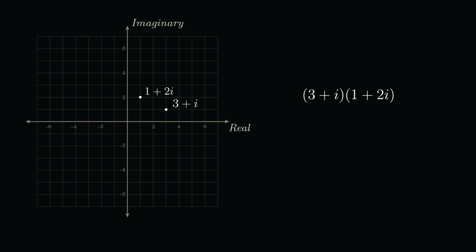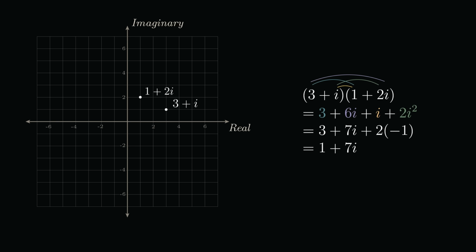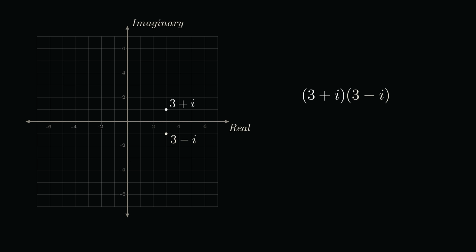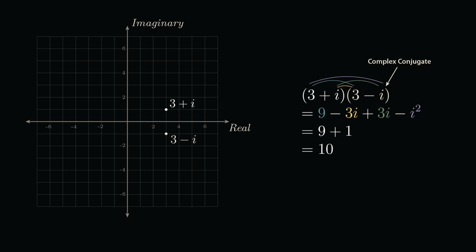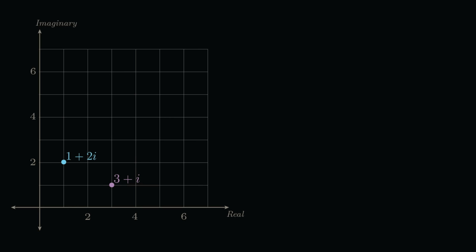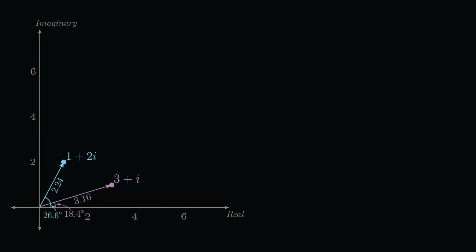We can multiply complex numbers together using the distributive property, and the product of two complex numbers is generally another complex number. A notable exception is when we multiply a complex number by its conjugate. This just means flipping the sign of the imaginary terms. When we work out the multiplication in this case, the imaginary parts will cancel. Taking the square root of this result gives the distance between the number and the origin on the complex plane, also known as the magnitude of the number. Finally, it's very helpful sometimes to express complex numbers in polar form, where instead of writing the real and imaginary parts, we give the magnitude and the angle measured from the x-axis.